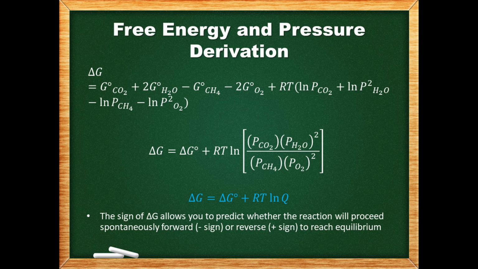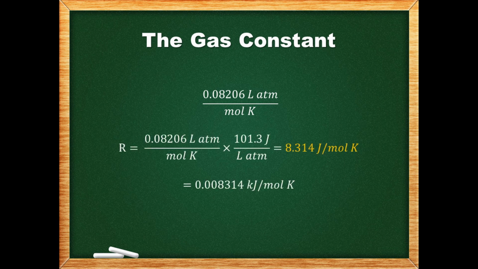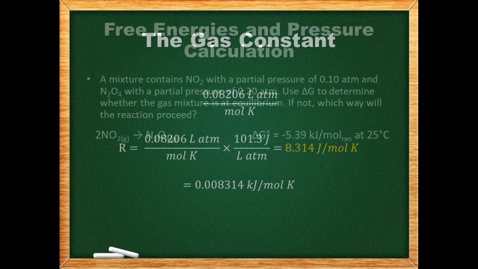Let's take a quick look at the gas constant. We are using it to get free energy, so we want it to contain units of energy, either joules or kilojoules. We can take the constant R, that is in liter atmospheres per mole Kelvin, and multiply it by a conversion factor to put liter atmospheres in terms of joules. There are 101.3 joules per liter atmosphere, so we get a value for R that is 8.314 joules per mole Kelvin. Since we usually end up working in kilojoules, we can multiply this value by 1 kilojoule per 1000 joules to get it in units of kilojoules per mole Kelvin.